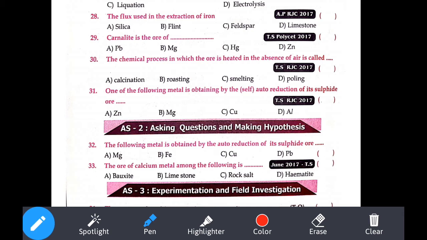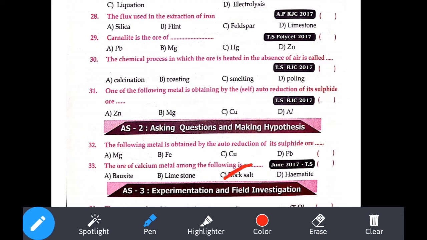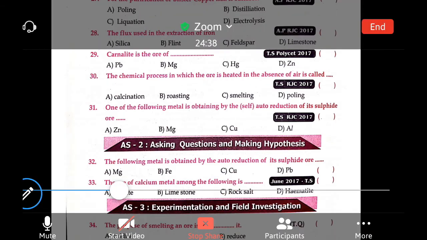If you observe here, rock salt. You know, rock salt is a halide ore. I'll be saying all these things if you come to the Zoom classes when it starts. So the rock salt chemical formula is NaCl. So it is the ore of calcium metal. The following is what? Rock salt.